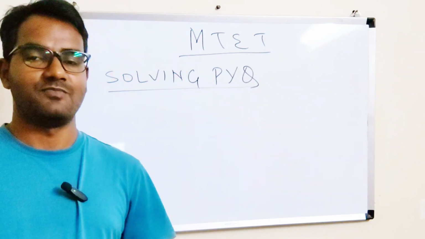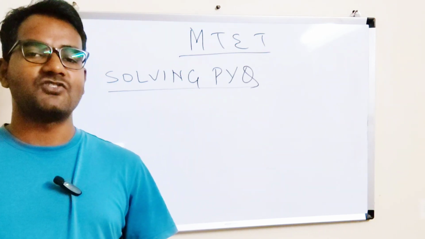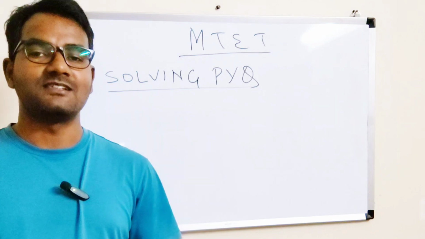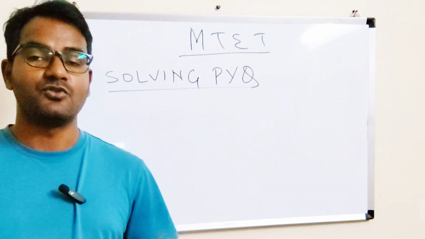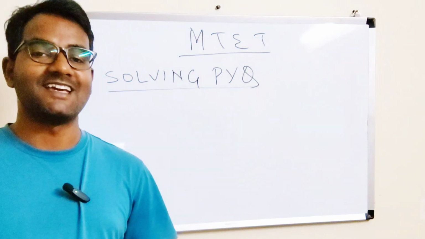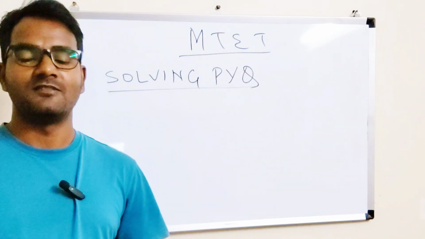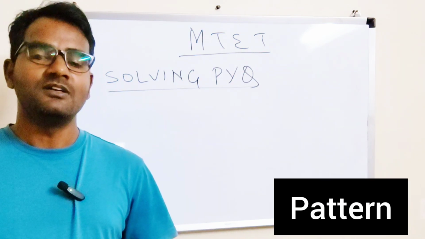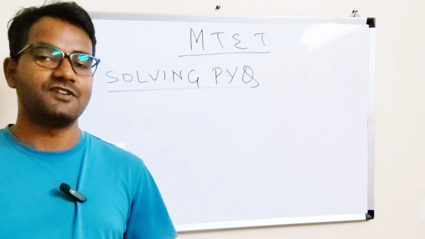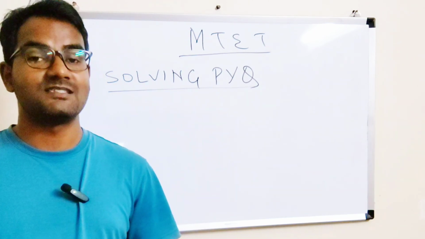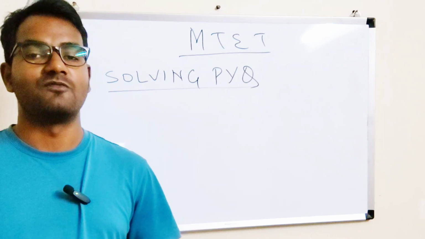Alright, why? Because there is a high chance, as we can see, that the questions are repeated. Let me clarify. The question might not be repeated exactly the same, but the pattern, they will be giving the same question but in a twisted way or in a different way, because the syllabus itself is very small for MTET.